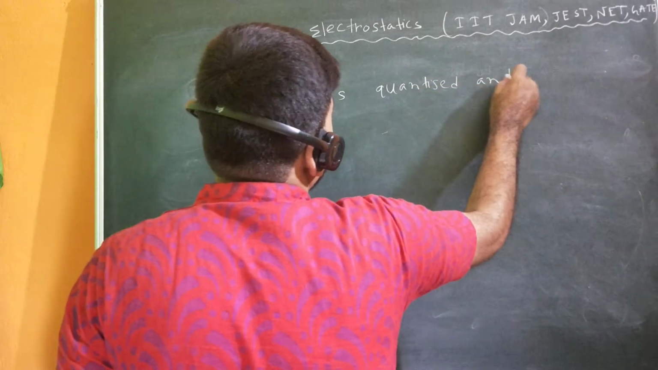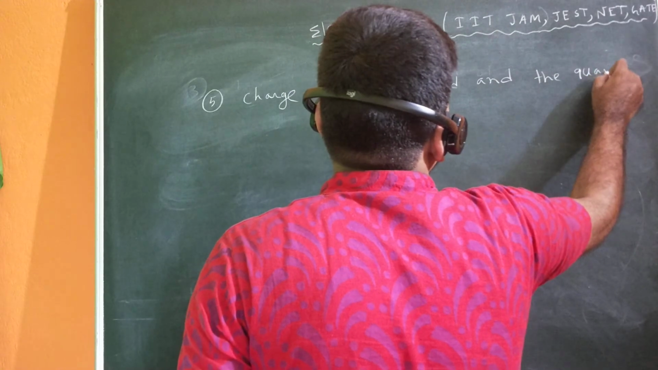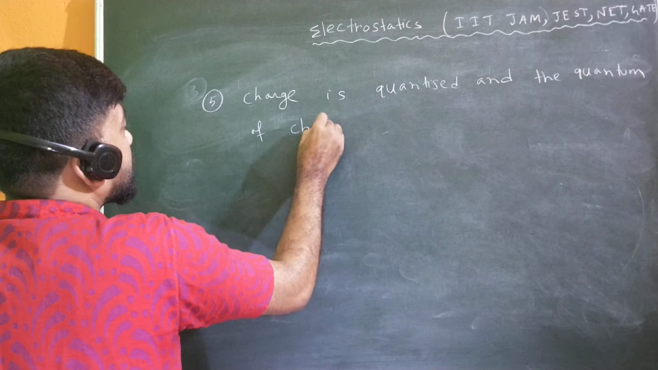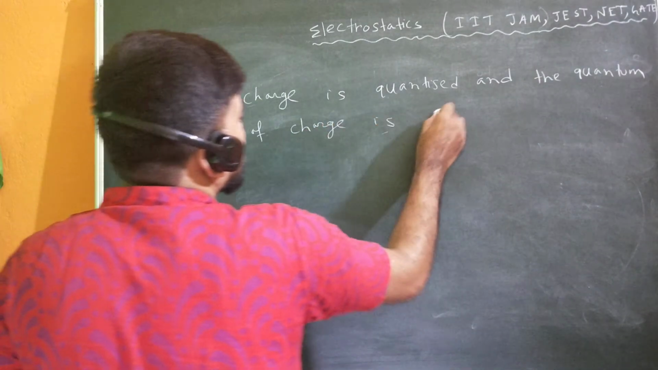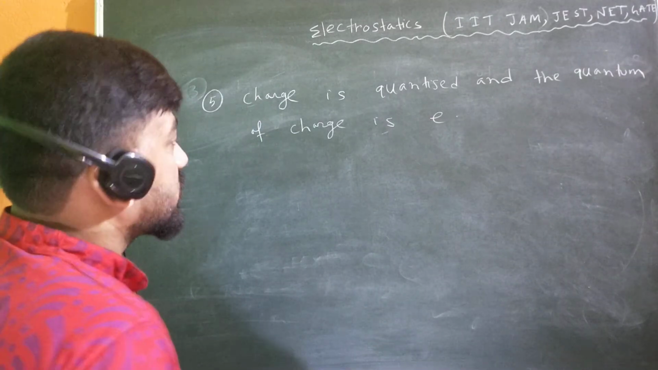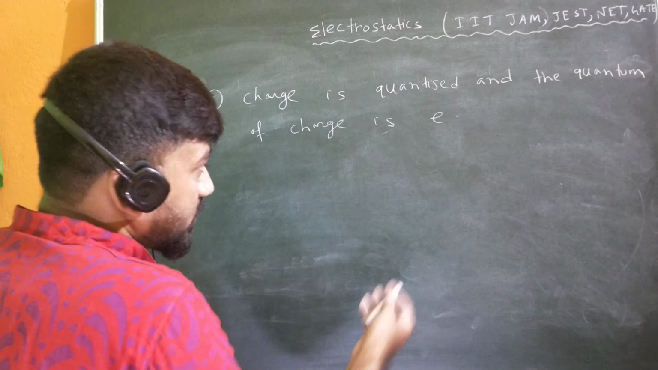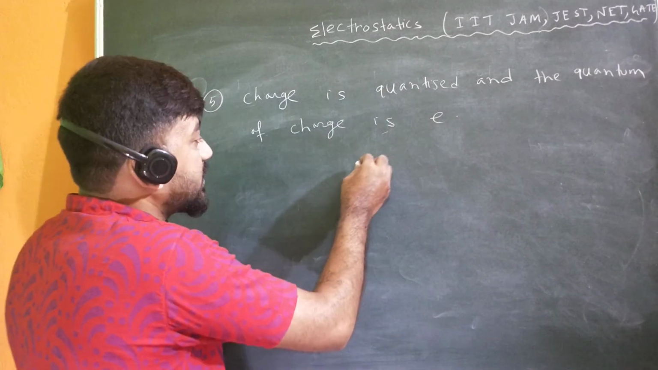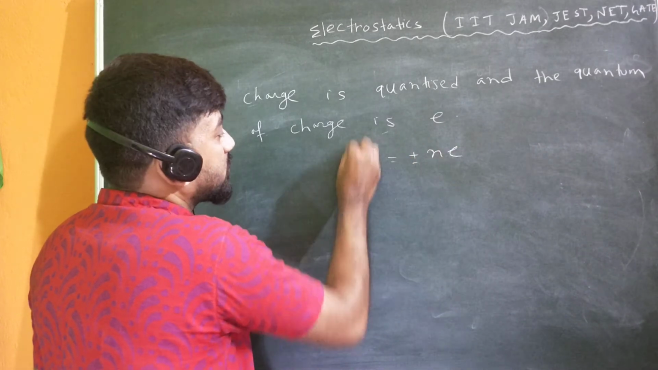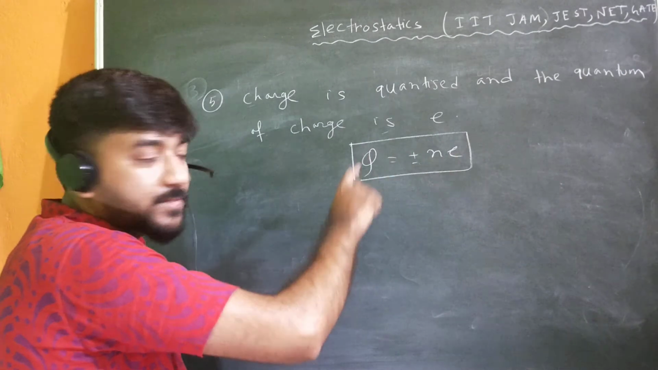Charge is quantized, and the quantum of charge is e. We know e is the charge of the electron, 1.6 into 10 to the minus 19 coulomb. So if any object acquires charge, then this Q must be equal to plus or minus ne. This is the quantization of charge, because when charge is transferred from one object to another,